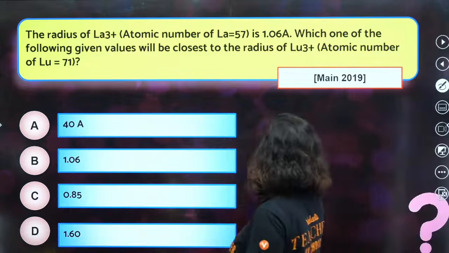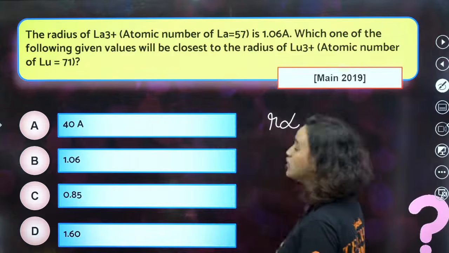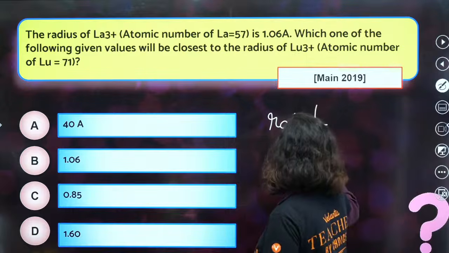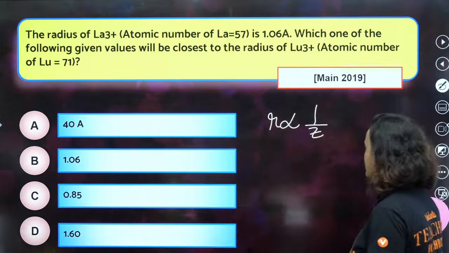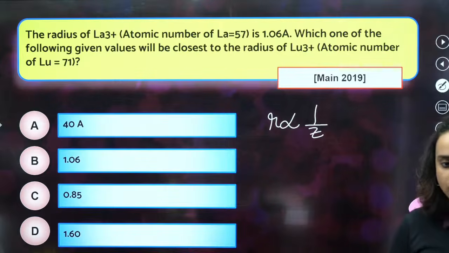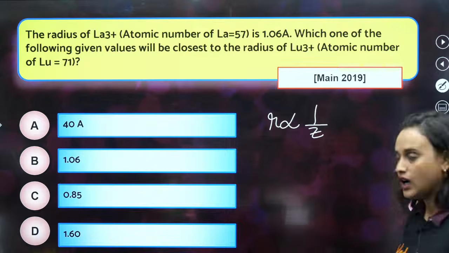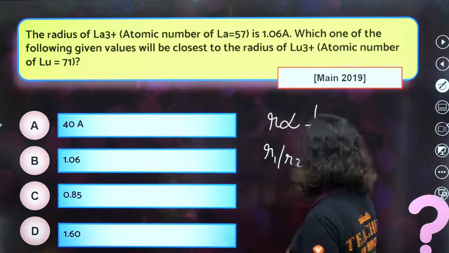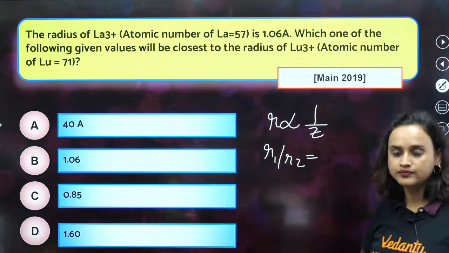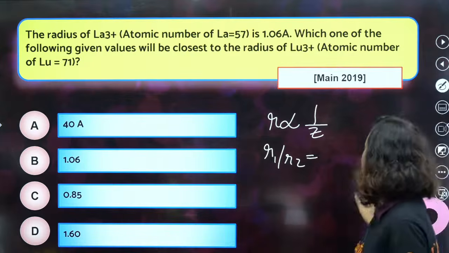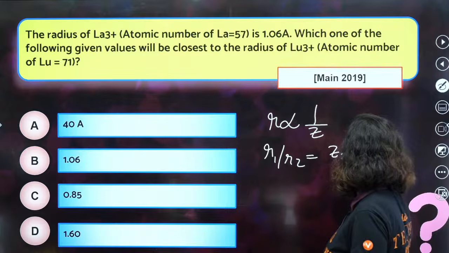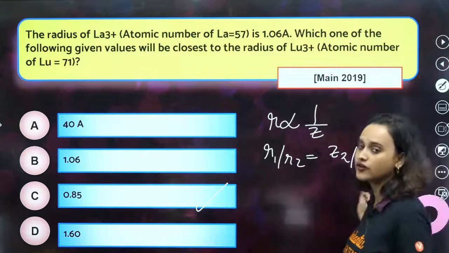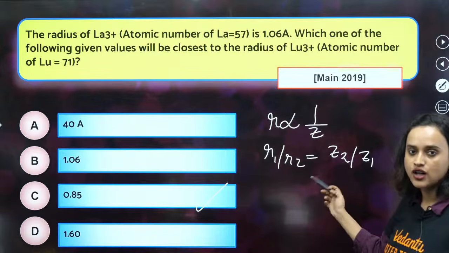We know that R is directly proportional to what? It's inversely proportional to 1 by Z, right? I mean, sorry, directly proportional to 1 by Z, isn't it? Now, how do we solve it? R1 by R2 is equal to Z2 by Z1. Now compute it. What will you get? You will get 0.85. This is your formula, okay? Don't forget it.